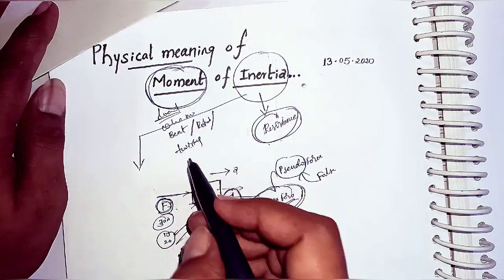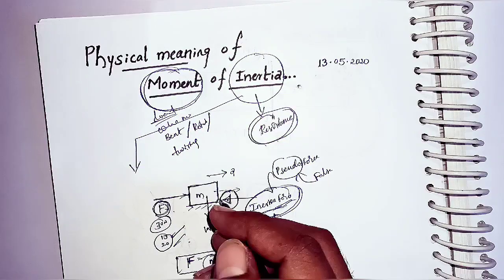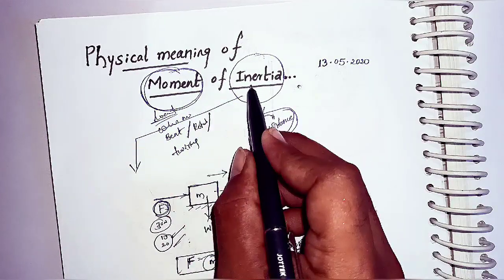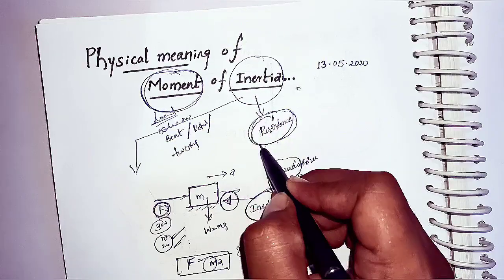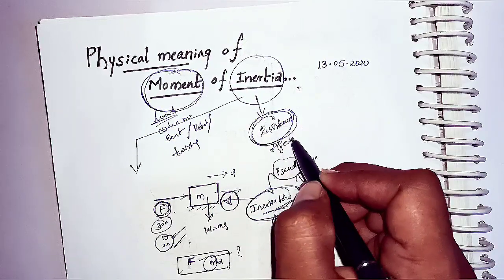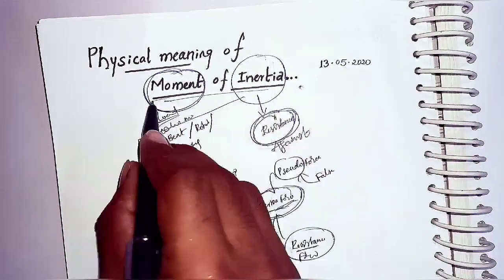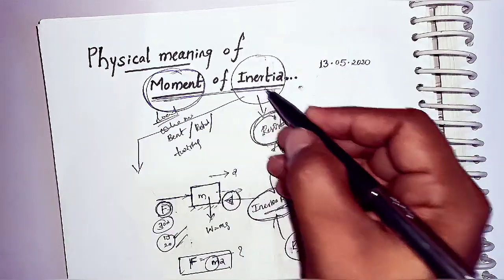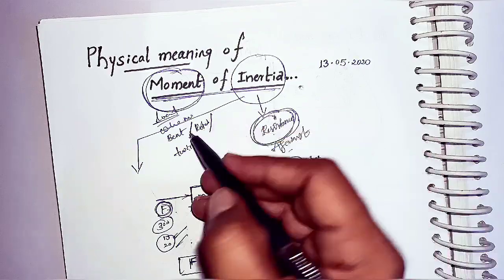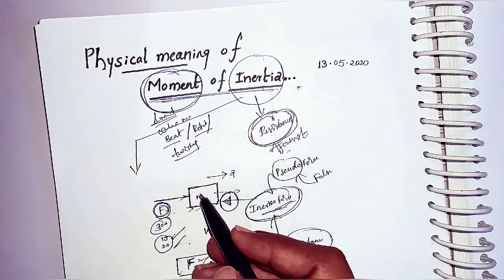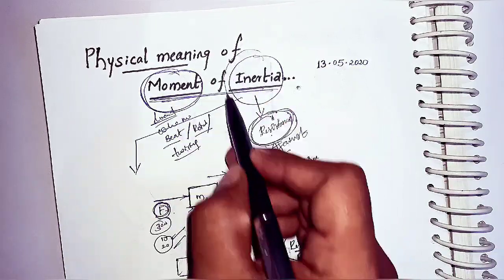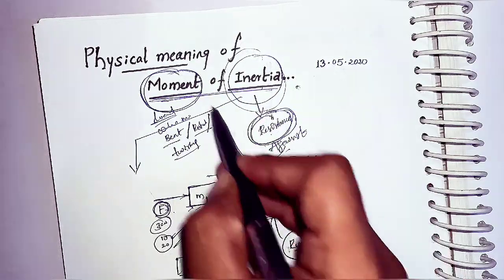Okay, twisting. See here the exact meaning. Moment of inertia: inertia is the resistance against something. Here, in moment of inertia, inertia is the resistance against bending, rotation or twisting. So inertia means a resistance against the moment.